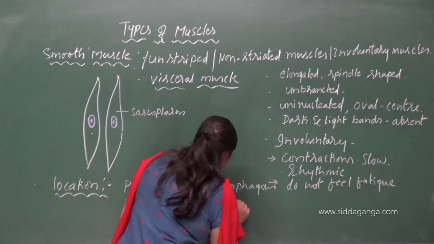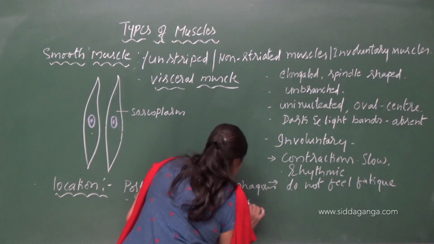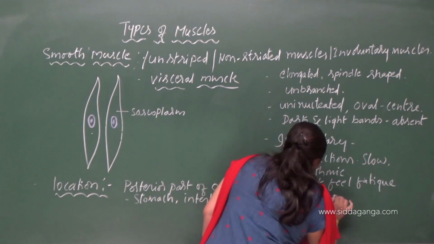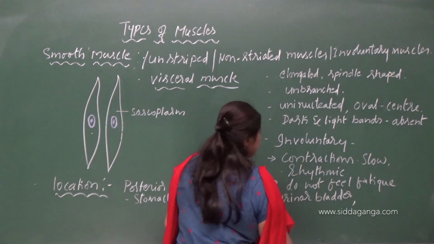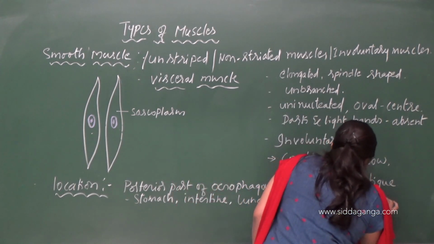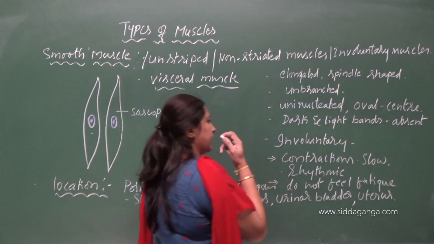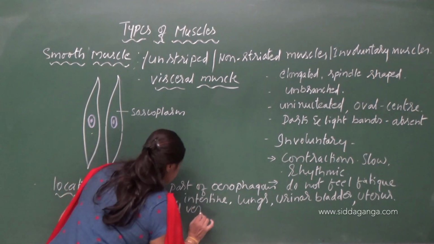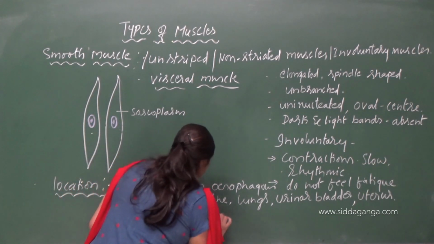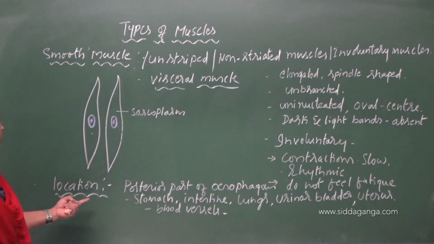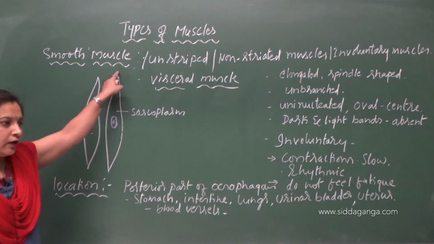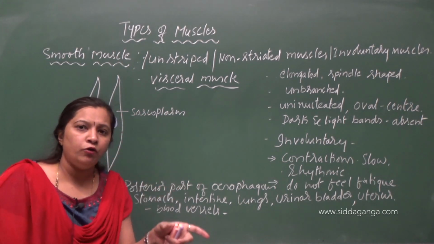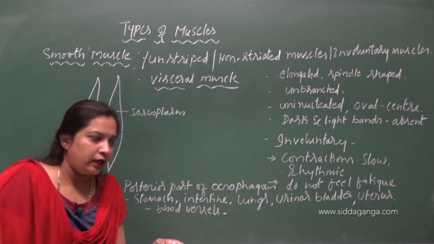Stomach, intestine, and also the lungs, urinary bladder, and uterus, a part of the female reproductive tract, and even the lining of blood vessels have smooth muscle. So the visceral muscles are found lining the wall of hollow tubes or hollow organs.